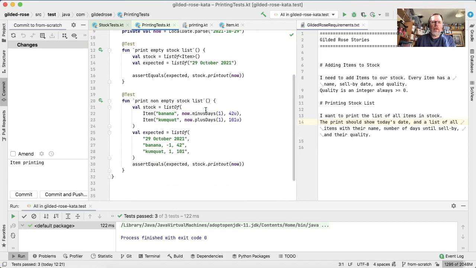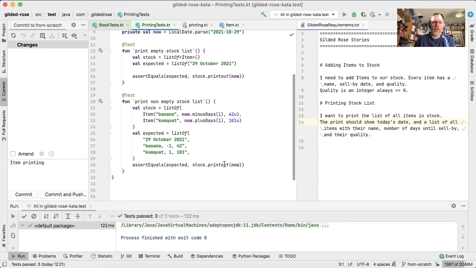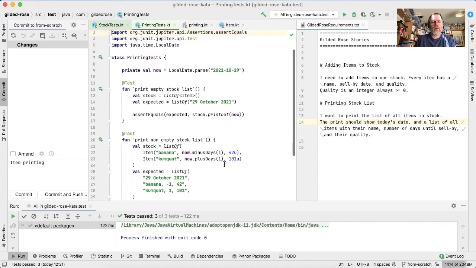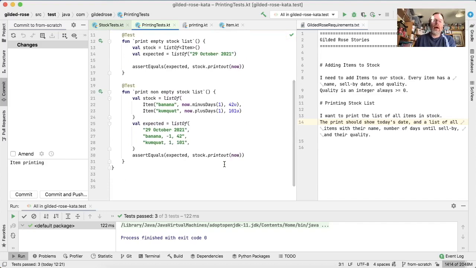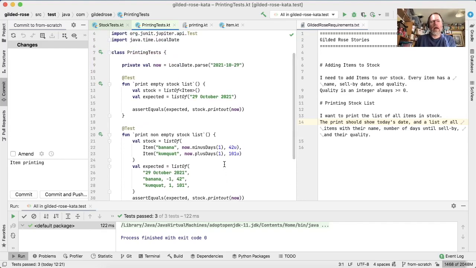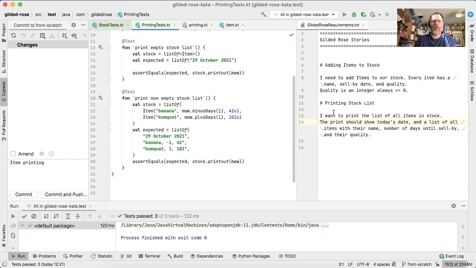Now, it may be a little bit inconvenient to have to pass the time into the printout, but really whatever code calls stock.printout can go and fetch a local date time now just as easily as the code inside stock printout. So our lives are made a lot simpler just by passing around times rather than extracting from anywhere, and there's not a single place now in this code where now is actually invoked, although in reality an app would at some point have to, in order to print the stock list, go and fetch the current time just before it did it.